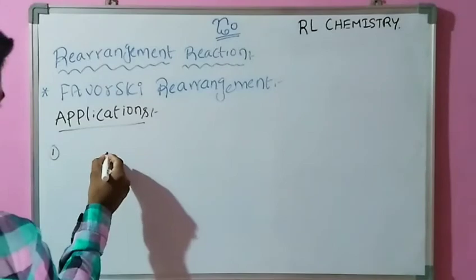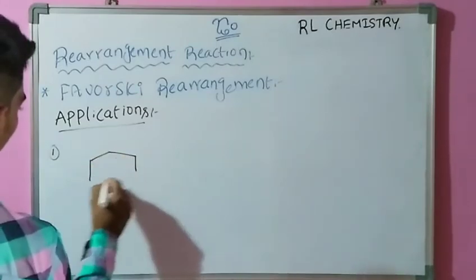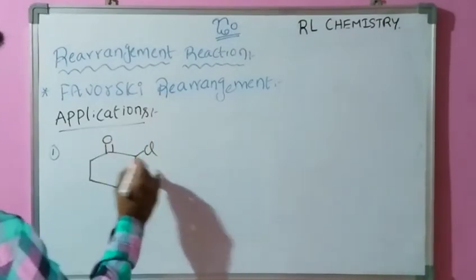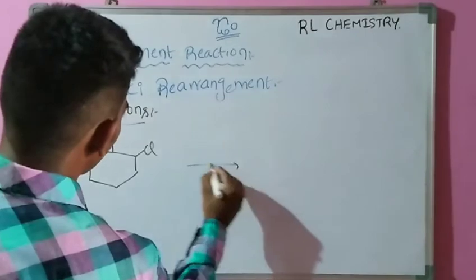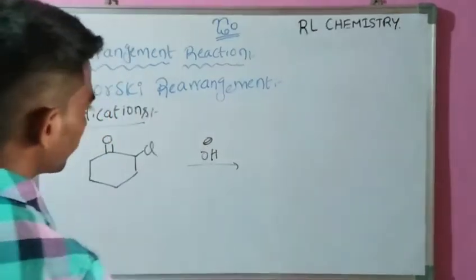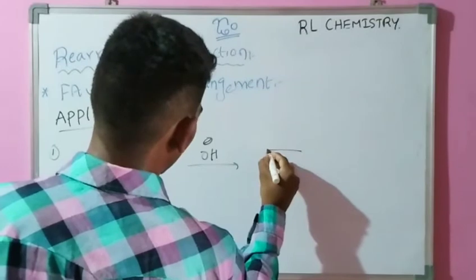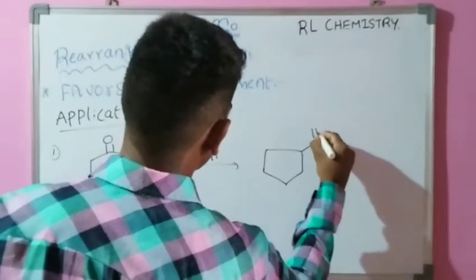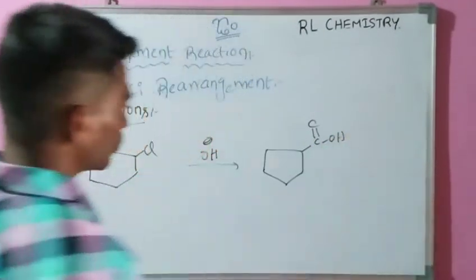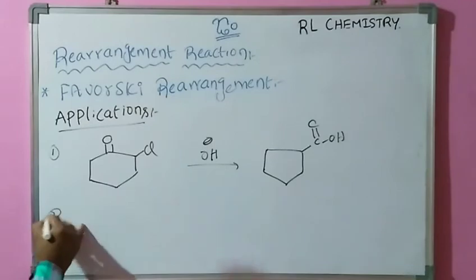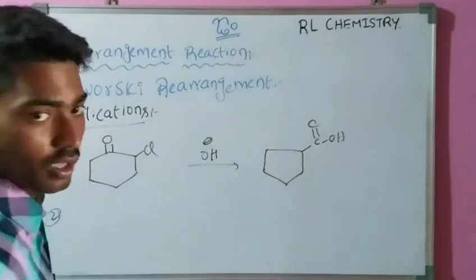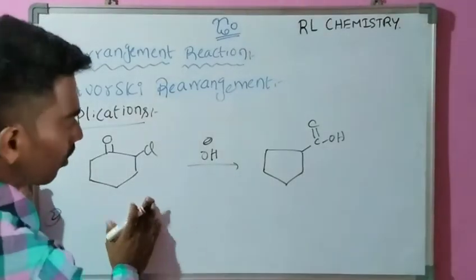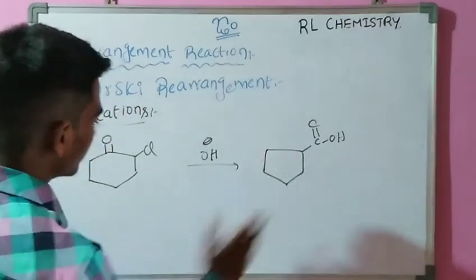We can take cyclohexanone, that is the ketone containing compound, an alpha halo ketone containing compound, which is treated with base, then it forms this type of product, that is a carboxylic acid group.